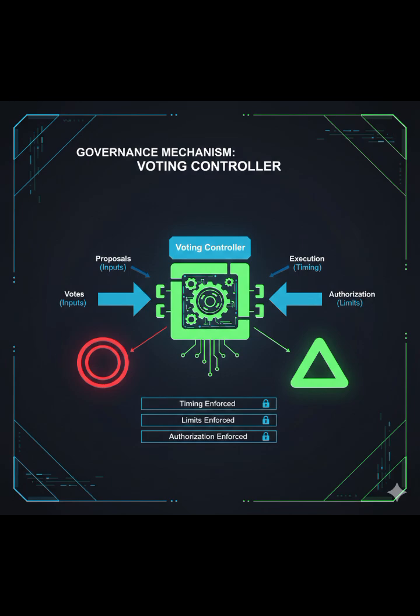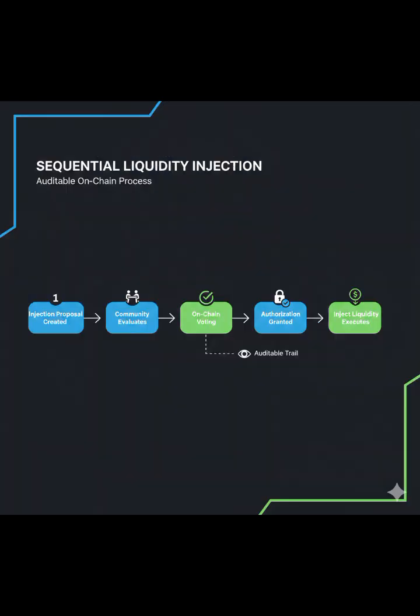How the community decides a liquidity injection. The flow is simple. A liquidity injection proposal is created. The community evaluates the context. Voting happens on-chain. If approved, the injection is authorized. The inject liquidity contract executes. There is no automatic execution without approval.